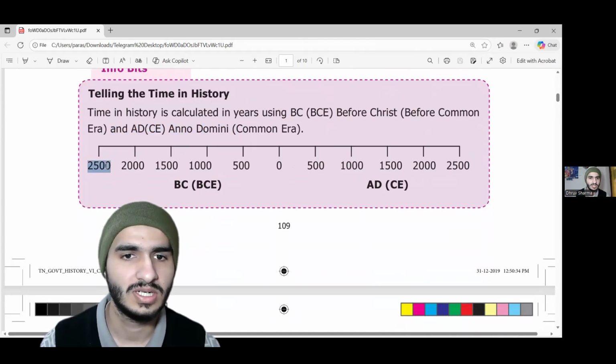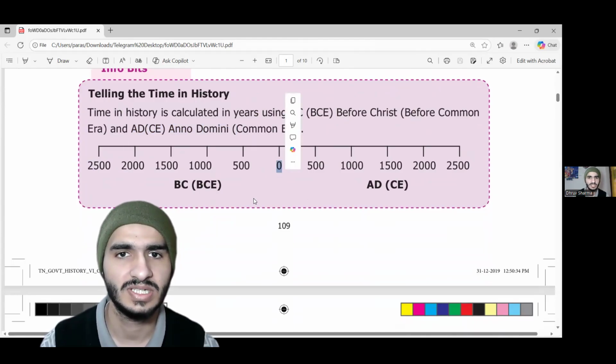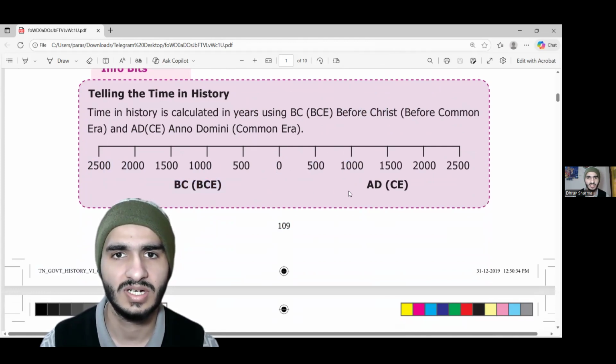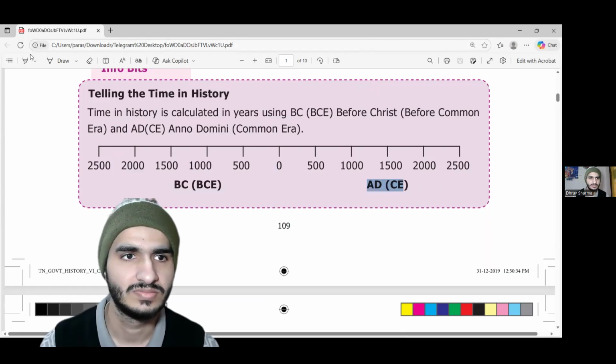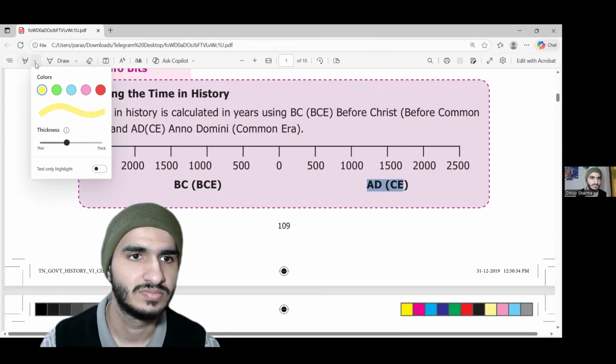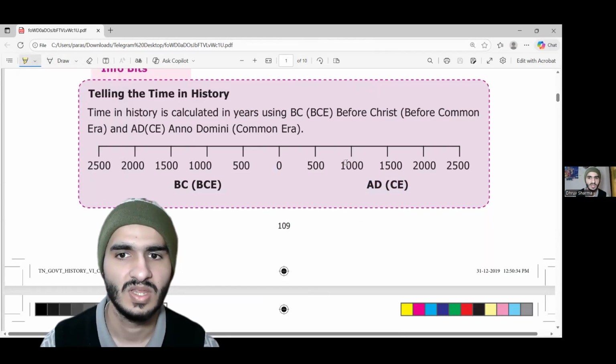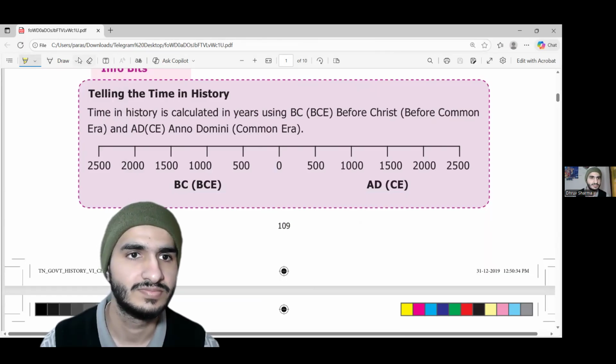So, like this is zero, the birth year of Jesus Christ, and before that is called before Common Era, before the birth of Christ, and after the birth of Christ, we call it AD.